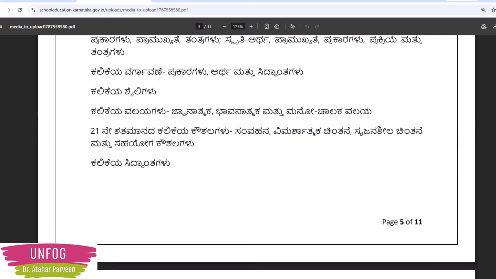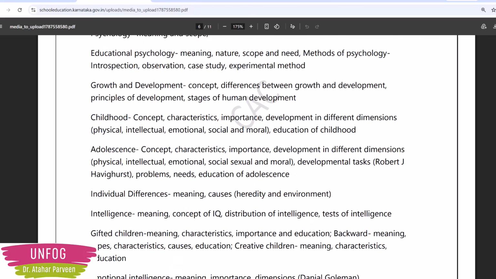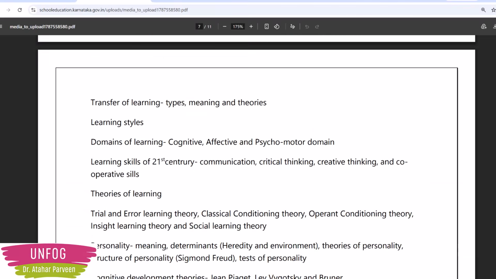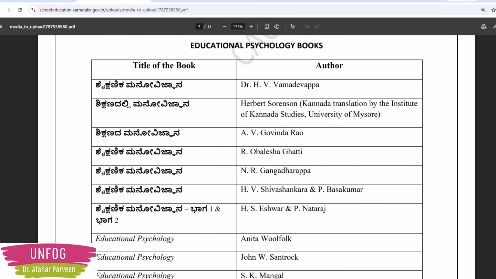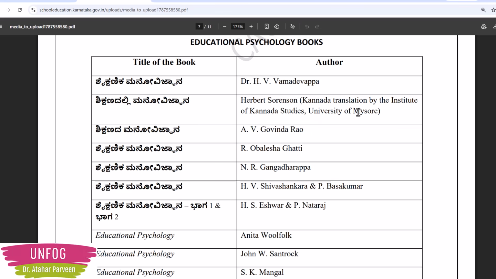Then they are talking about Educational Psychology. The Educational Psychology reference books they have given are Dr. H.V. Vamdevappa's famous Shaikshanika Manovigyana book. Then they have given Shikshanadalli Manovigyana by Harbert Sorensen. It is actually a Kannada translation by the Institute of Kannada Studies, University of Mysore, it seems. So I don't know if it is present online.